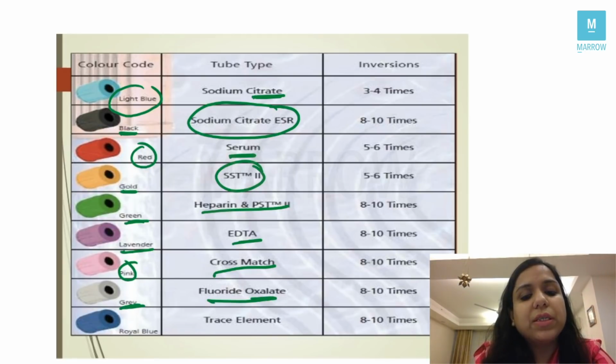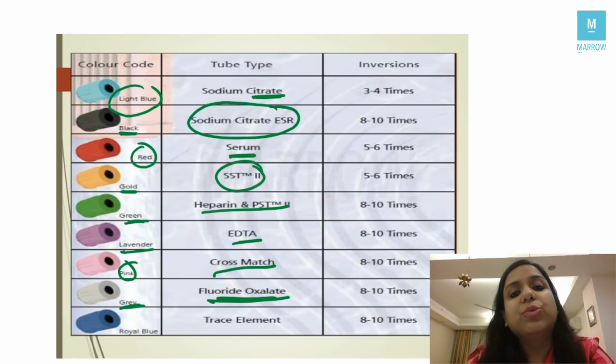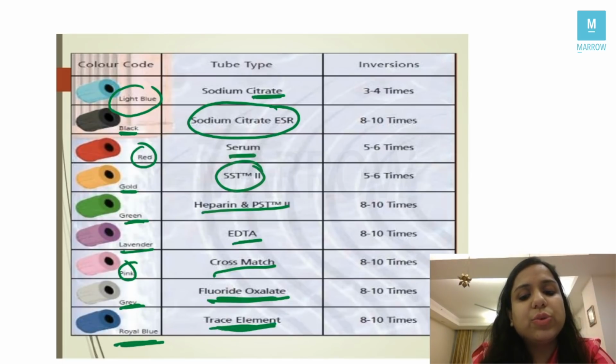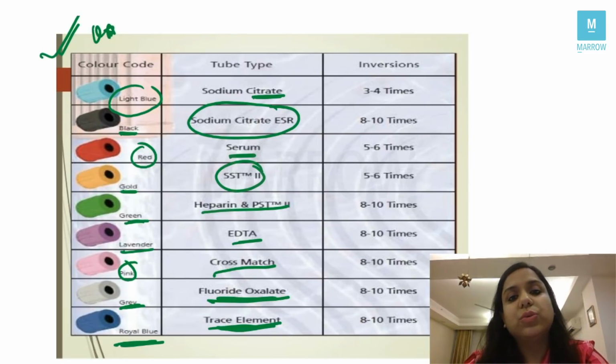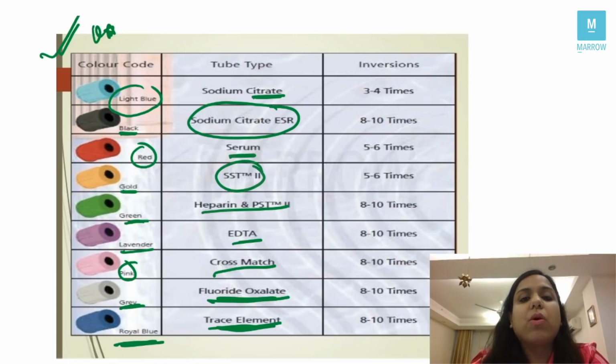Grey cap contains sodium fluoride and it is used for blood sugar estimation, whereas a royal blue is used for trace elements, right? So this diagram is extremely important, students, and very, very frequently asked. And by asking vacutainers, the examiner wants to test your knowledge about how much you've worked in a laboratory, right? So these were the important pathology questions which were asked in AIIMS exam 2020 in June, students, right?